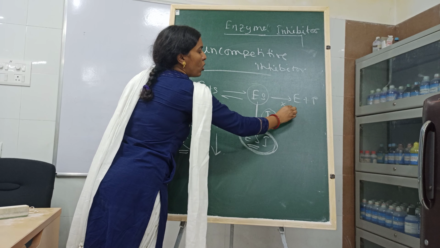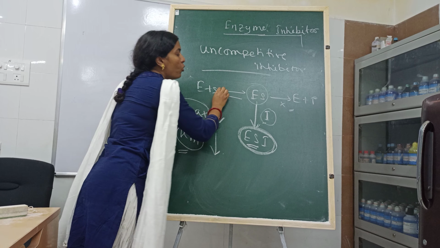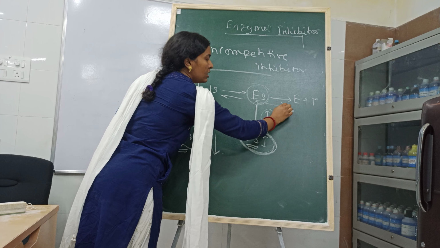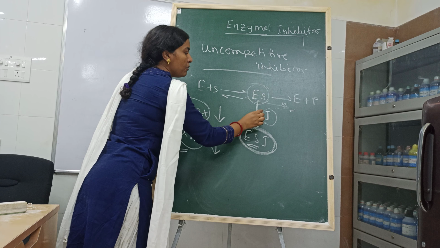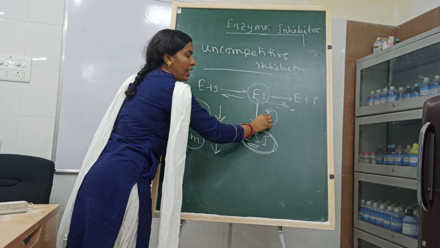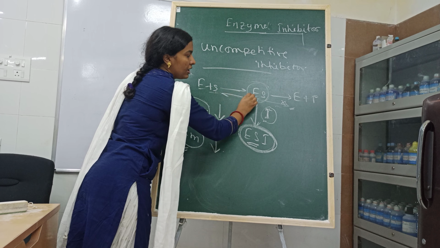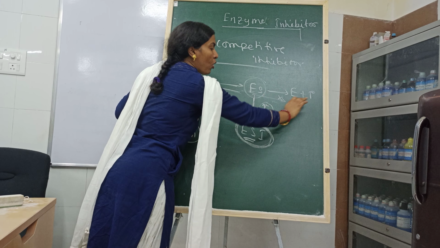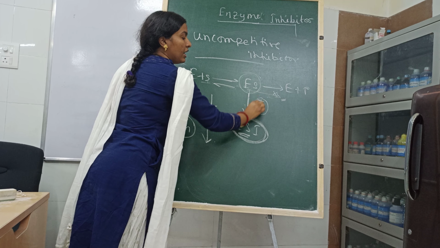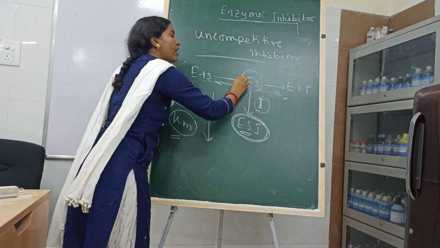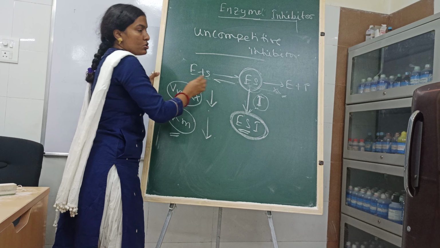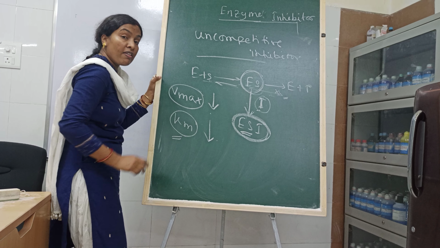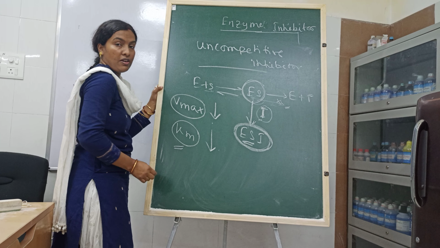So this reaction is stopped. There is more and more enzyme substrate complex formation to forward this reaction, but the inhibitor binds. So as more inhibitor binds here, more of this reaction will happen. Why? Le Chatelier's principle says that we have to take a reaction forward. But there is inhibitor, so this enzyme substrate formation is increased. So there is a relative or apparent increase in the substrate affinity.